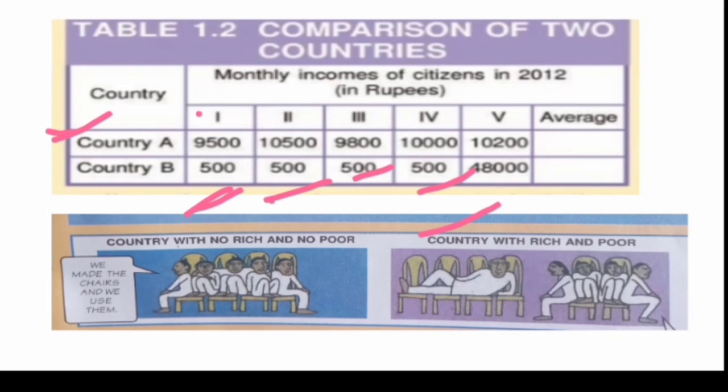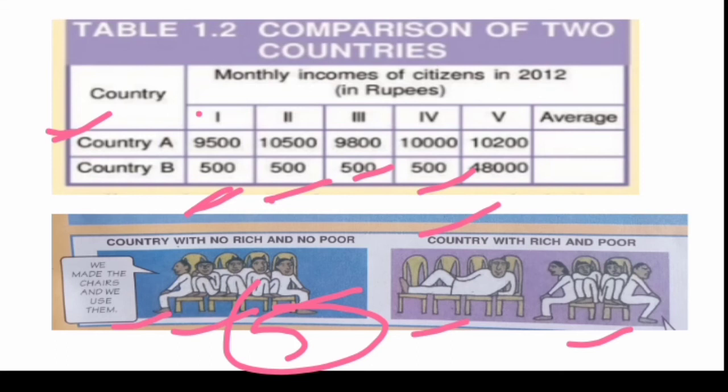This is a cartoon here. You can see 4 chairs and 5 people, so they are just adjusting themselves, and there is a space crunch. On the other side, this is the person, an uncle in loose garments, occupying the space of 4 chairs alone, while on the other hand 4 people are adjusting themselves on 2 seats.